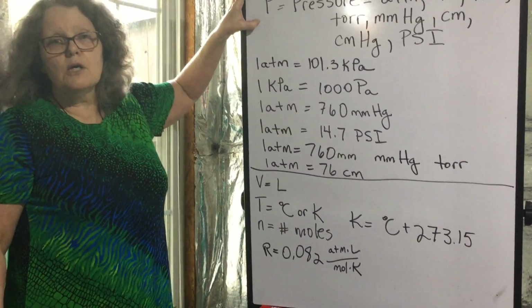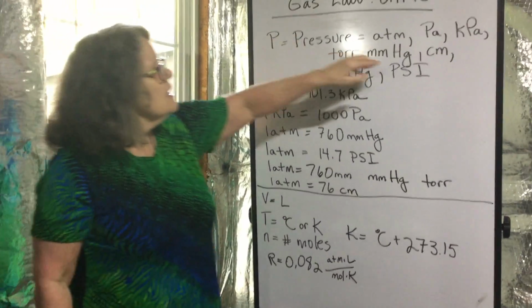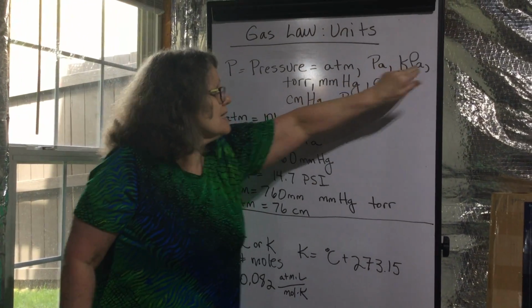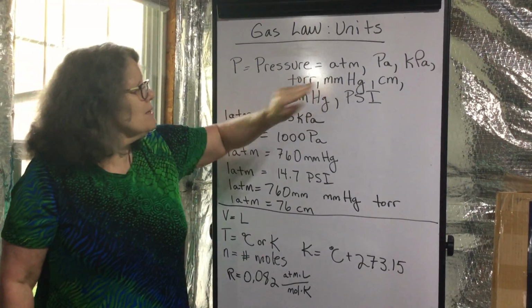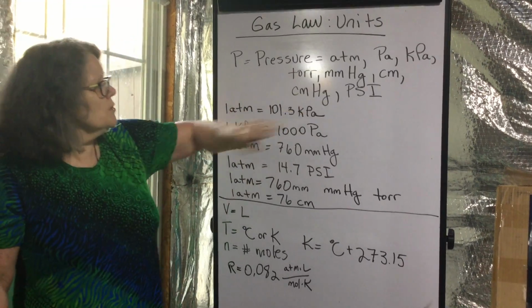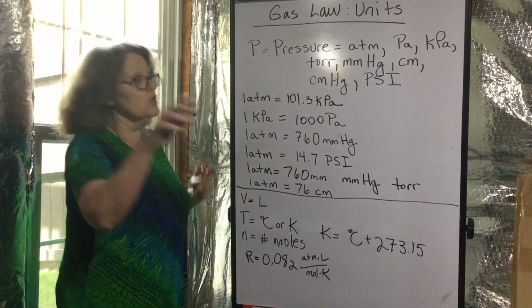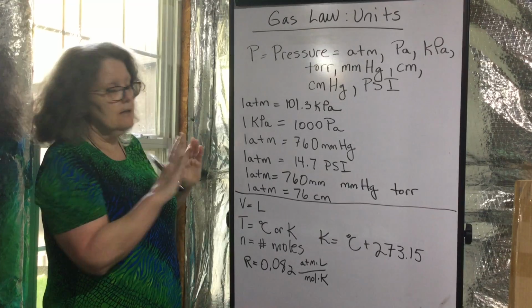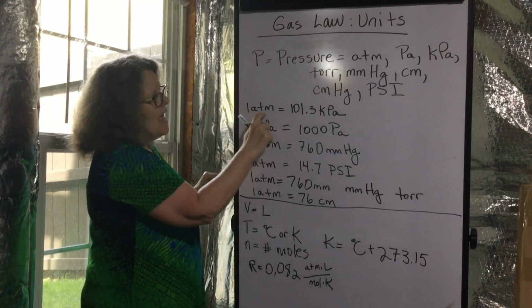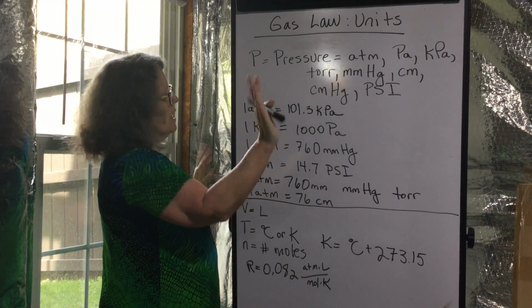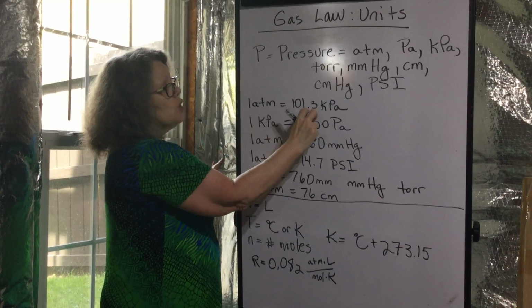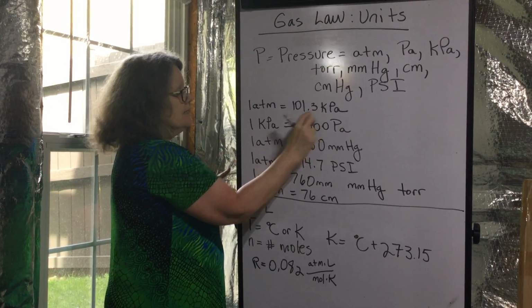So here's the problem. Pressure can be in atmospheres, pascals, kilopascals, torr, millimeters mercury, centimeters mercury, PSI. Let me show you the conversions. We're not going to do anything with PSI. One atmosphere is also 101.3 kPa.